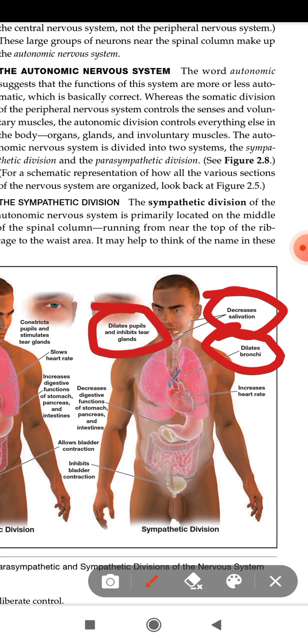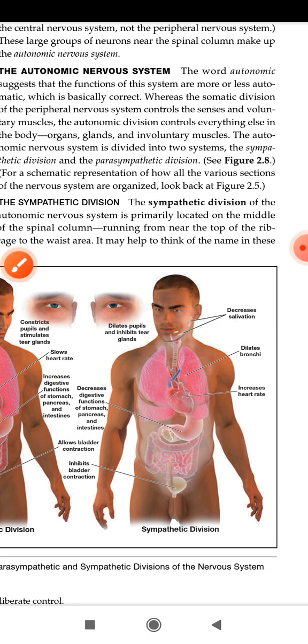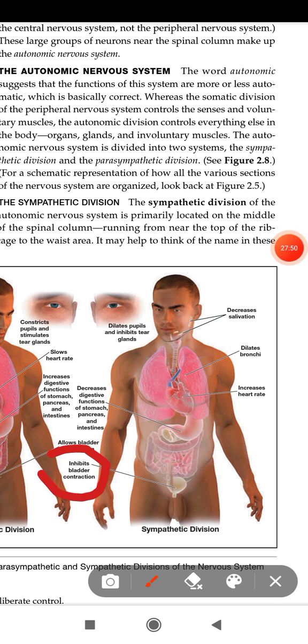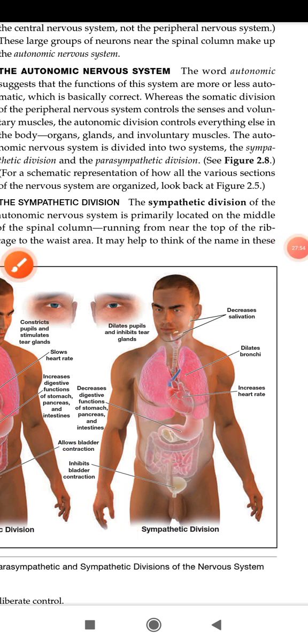Digestive functions of the stomach, pancreas and intestine decrease, because we want more energy at that time to save our life rather than to digest our food. Another thing, bladder contraction is inhibited, meaning you have no control over your bladder, and this may also be a cause of your death if the situation remains the same for a longer period.